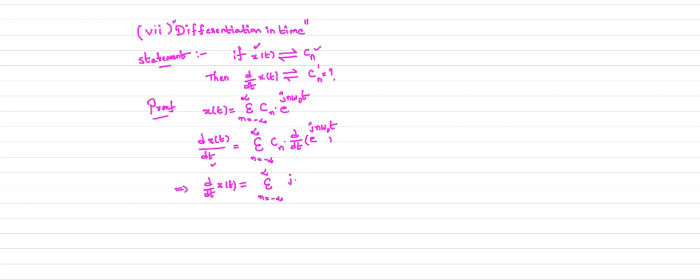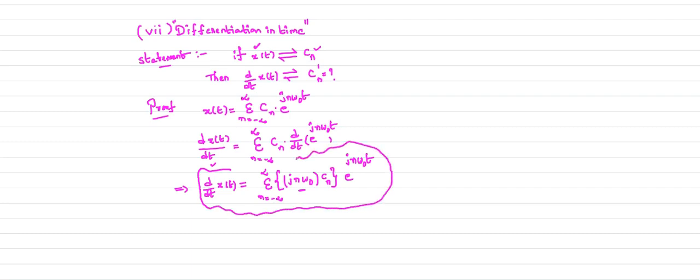So jn omega naught into e power jn omega naught t into Cn. So we have the coefficient jn omega naught, and we have the exponential term e power jn omega naught t. So this is your proof.